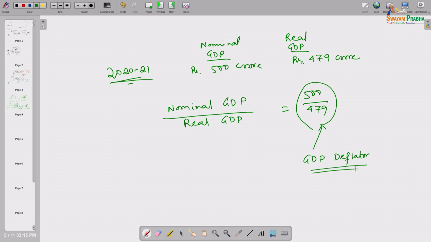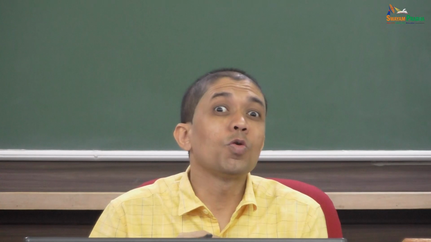GDP deflator captures the overall price level of this particular year vis-a-vis the price level in the base period, because this real GDP is reached considering some base period.